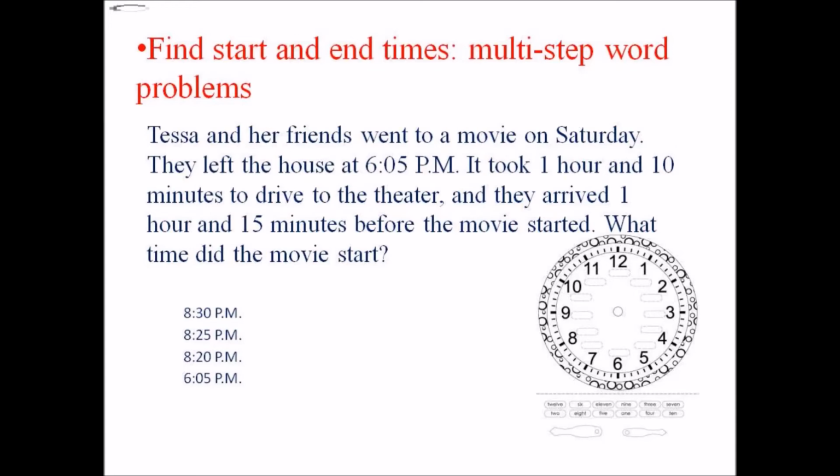Let us work it out. At 6:05 in the evening they started from home, and it took 1 hour 10 minutes for them to reach the theater. So it will be 7:15, and they reached 1 hour 15 minutes before the movie started. So 7:15 plus 1 hour 15 minutes means 8:30. So the movie started at 8:30 p.m.